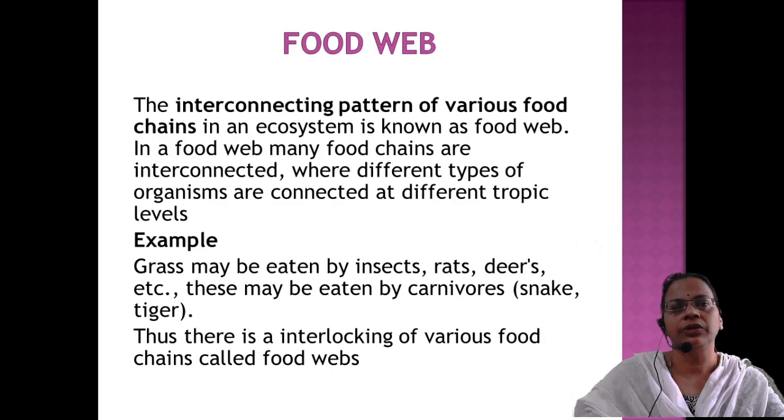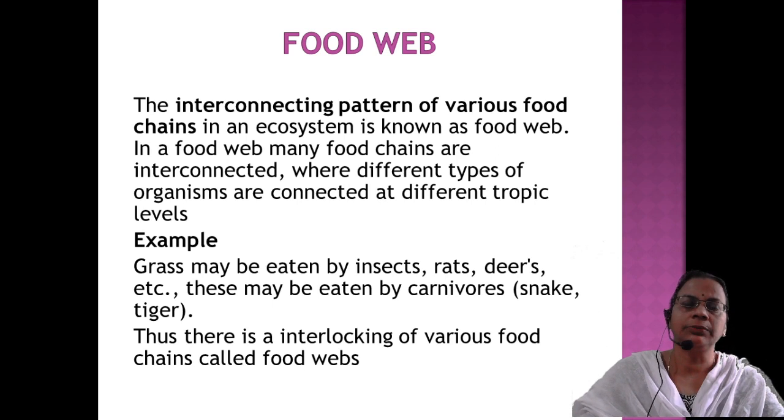Then, when we observe in nature, the food chain does not exist in a compartmentalized manner. The crow will eat worms, and the crow will eat plant waste. In the same way, the frog will eat the planktons, and the frog can even eat small organisms. The snake will eat frog, and the snake can even eat rat, like that.